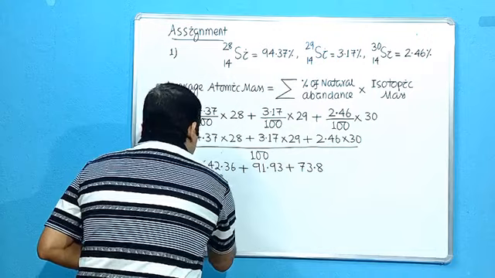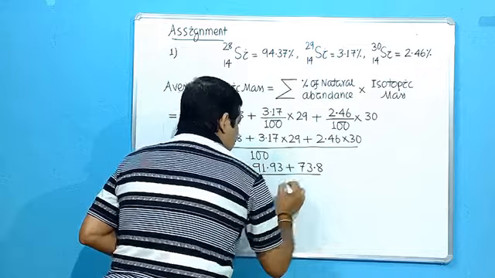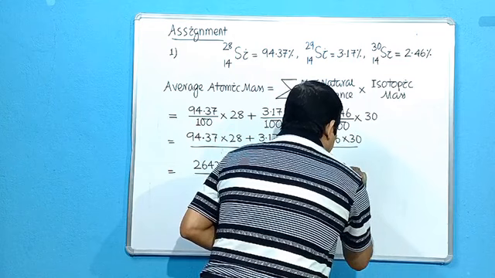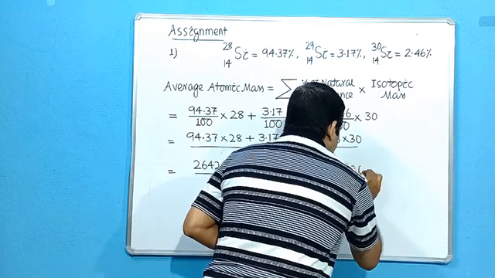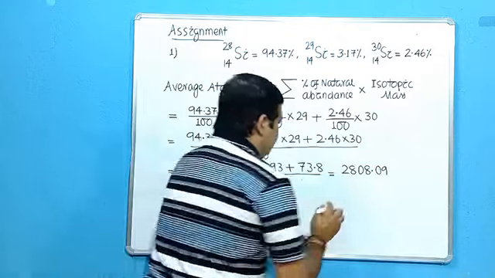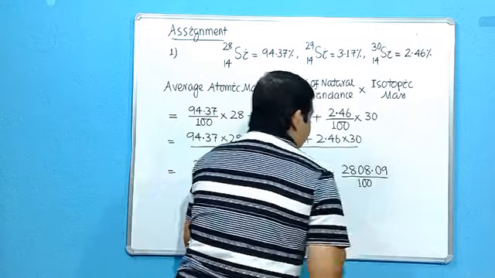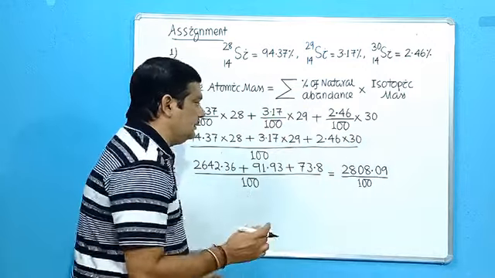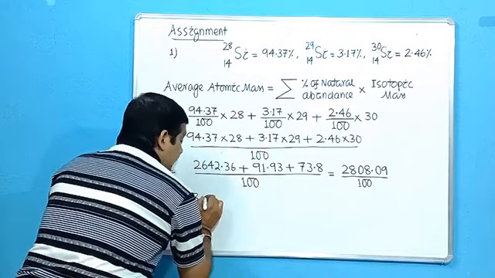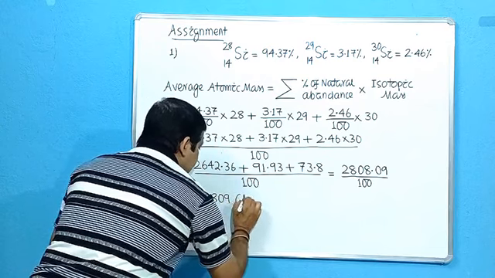Divided by 100, the sum of these will be 2808.09 divided by 100. Some of you came up to this one, then got confused. It will be 28.0809. So this is the answer.